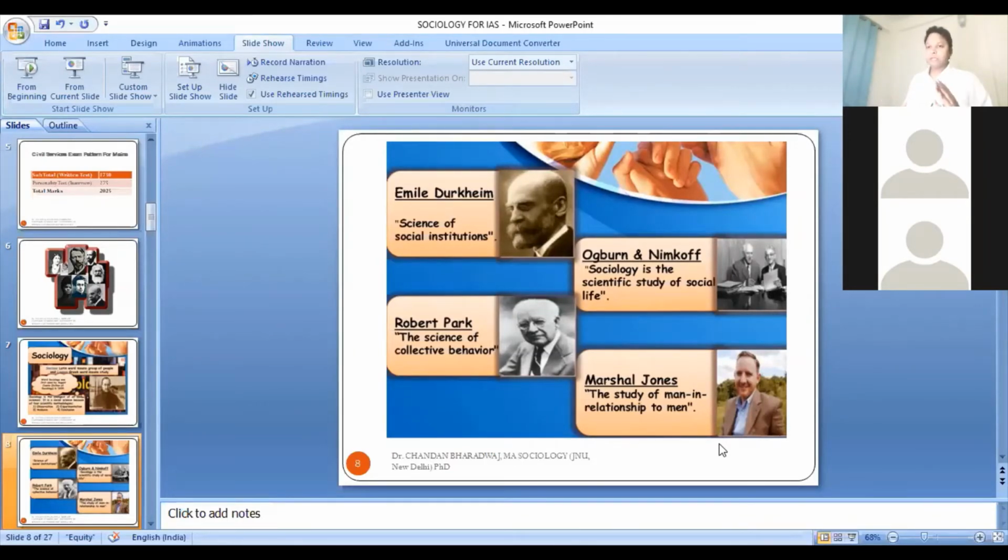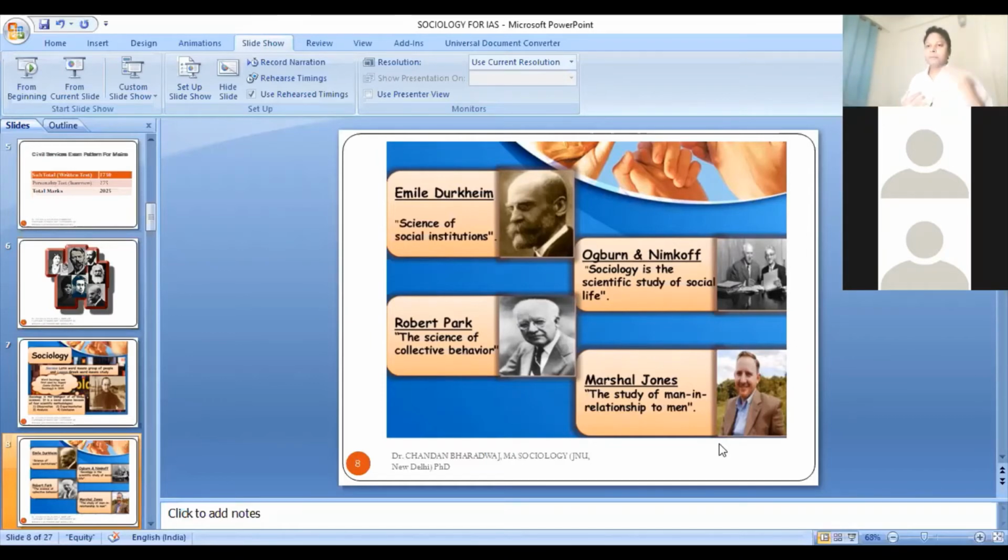Okay, so Durkheim, a key figure in the discipline of sociology, thinks that sociology is a science, and this science should study social institutions. There are other scholars like Ogburn and Nimkoff. They believe that this is a scientific study. Sociology is a scientific discipline. It is a method of scientifically studying social life. They wanted to study all walks of life. Okay, not only social institutions, but all aspects of social reality.